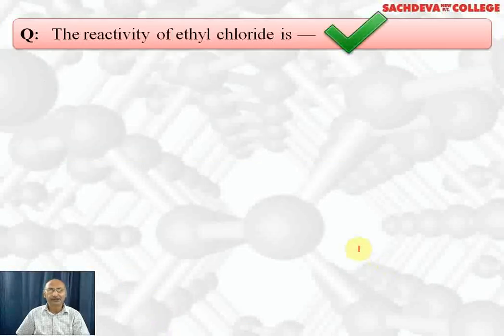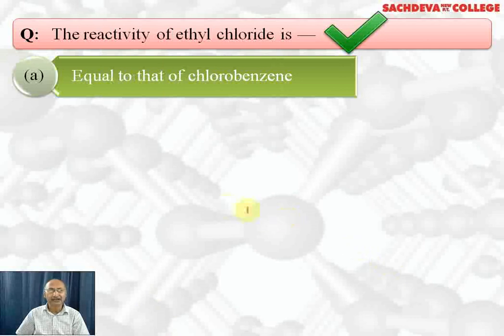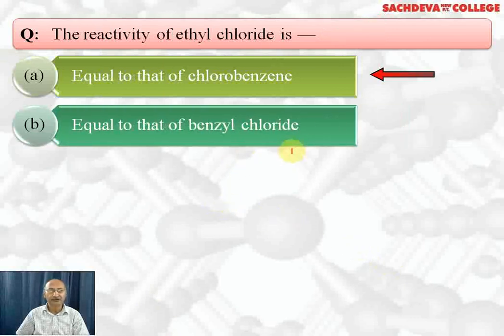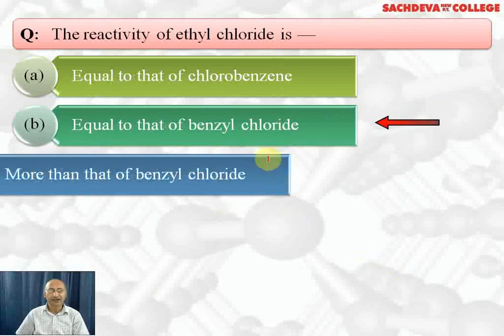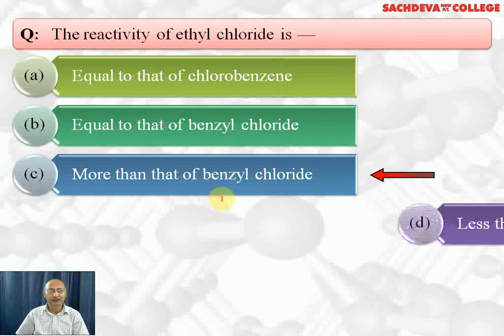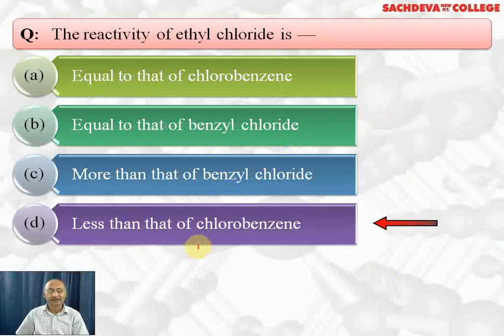Let's take up this question. Reactivity of ethyl chloride is equal to that of chlorobenzene, equal to that of benzyl chloride, more than that of benzyl chloride, or less than that of chlorobenzene. The correct answer is more than the benzyl chloride.